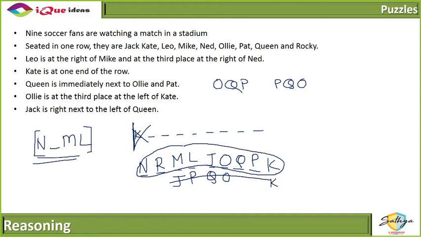Right next to the left. So it's not on the left of Queen. Left of Queen's left, next to that. Right there means immediate next. So whoever is to the left of the Queen, after that we have Jack. Yes, Shubhankar, second to the left. Next to the left, on Queen's left we have someone. Then again next to that we have someone.